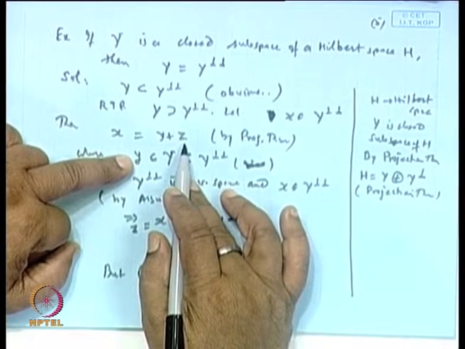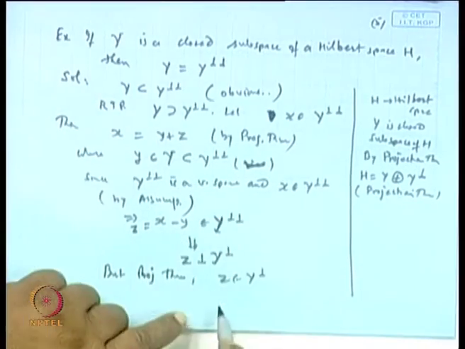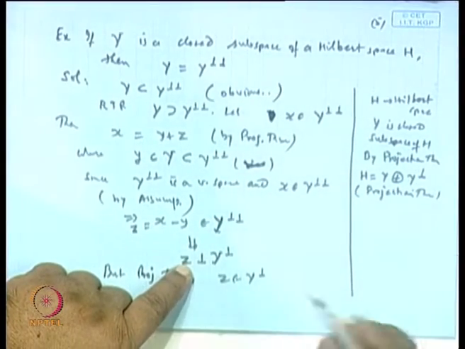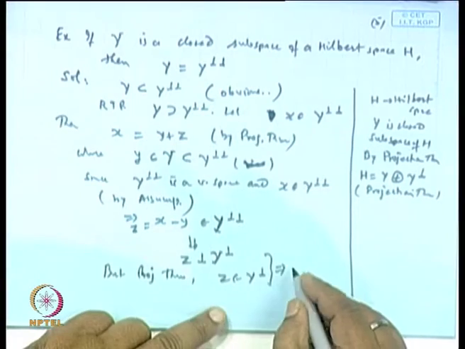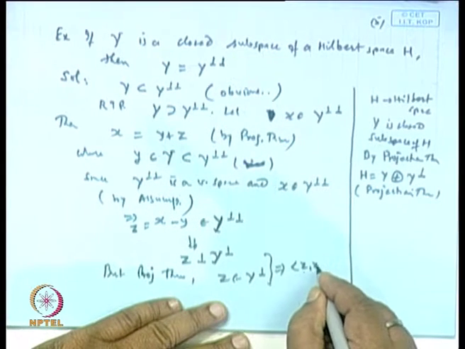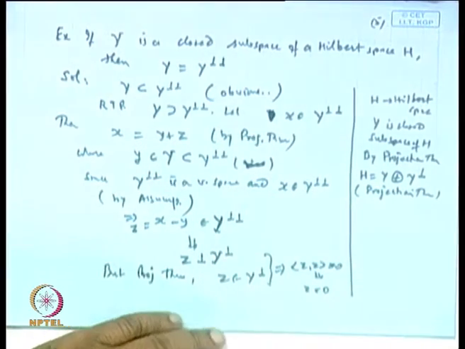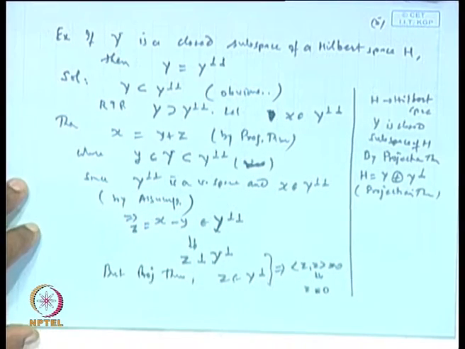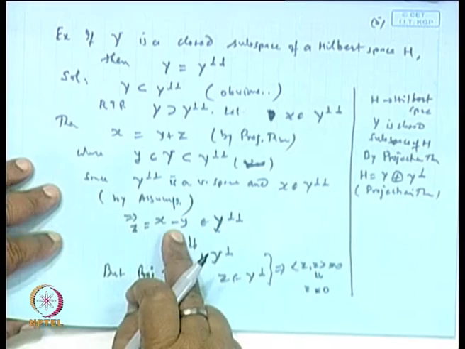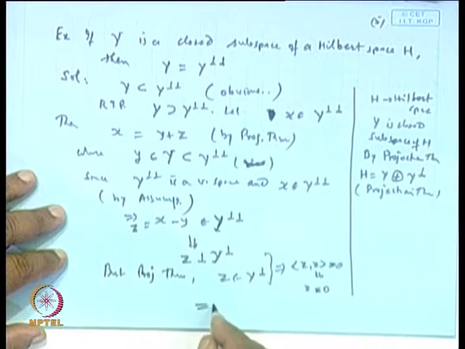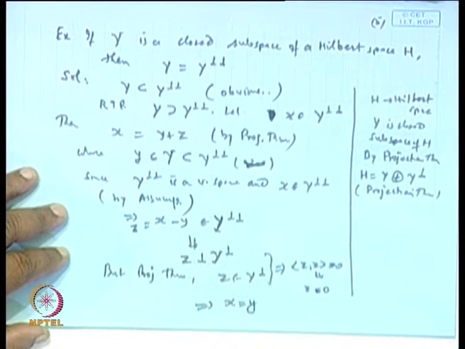So z must be a point in Y perpendicular, and here z is also orthogonal to Y perpendicular. Combining these, we say the inner product of z with itself is 0. This implies that z is equal to 0. Agreed? Once z is 0, then x minus y equals 0. So this implies x equals y.